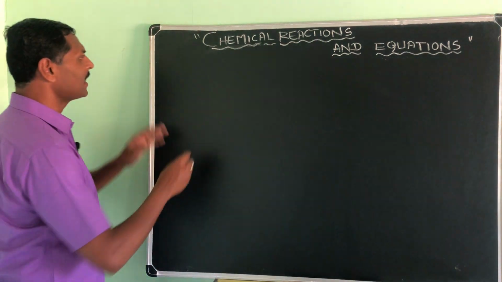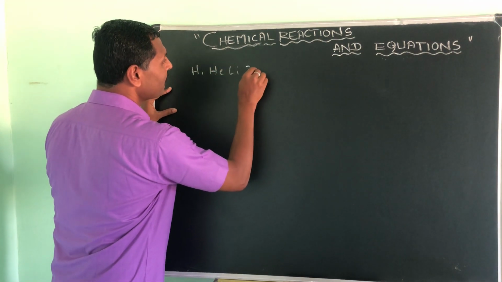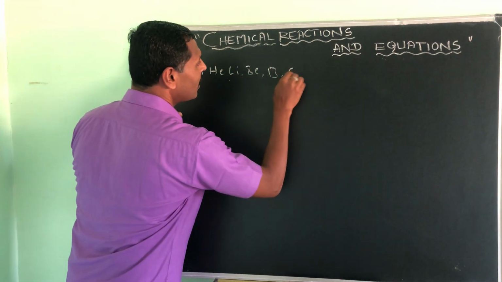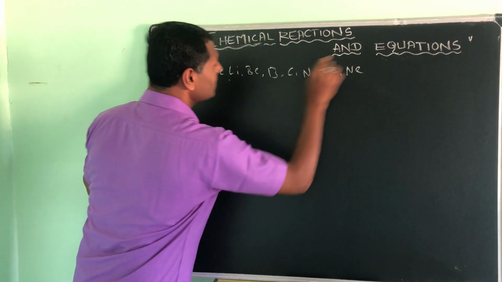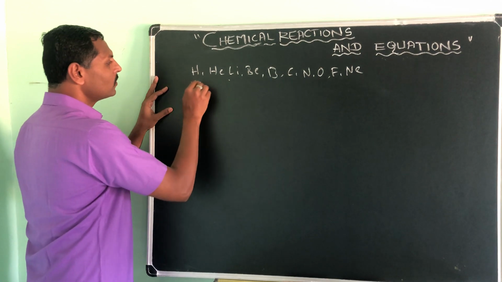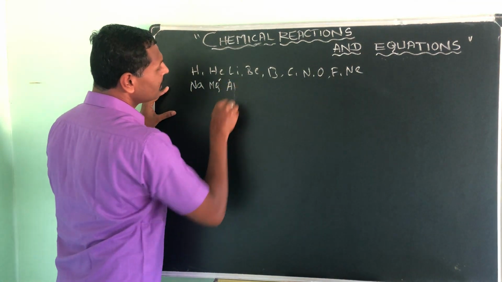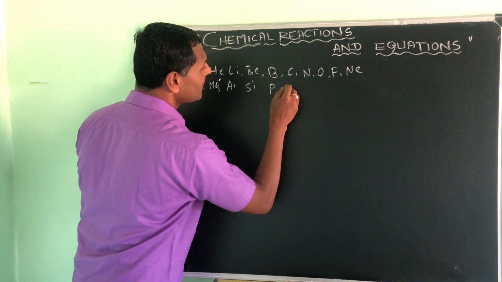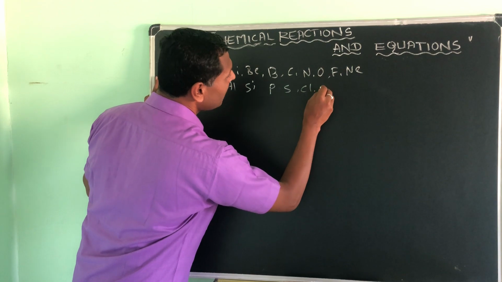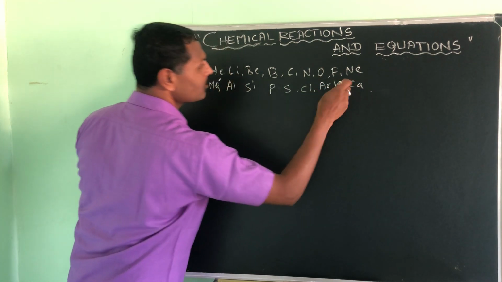So let me write very fast: hydrogen, helium, lithium, beryllium, boron, carbon, nitrogen, oxygen, fluorine, neon, so up to 10. Sodium, magnesium, then aluminium, silicon, phosphorus, sulfur, chlorine, next argon, next potassium and calcium, 20.